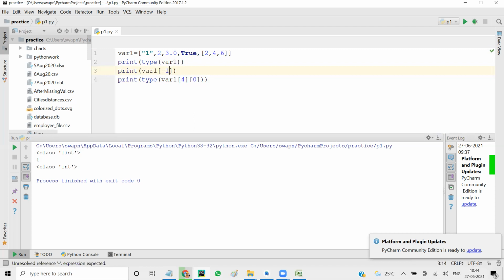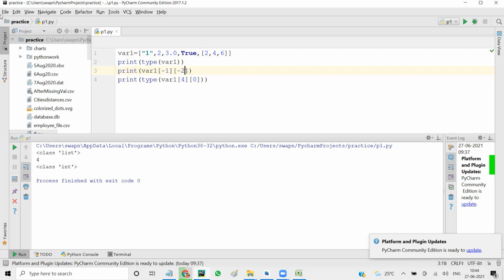For example, here if I say print var of -1, you get the last index. And here if I say -2, this is what you asked, you get 4. So every concept that we discussed in string holds true here about indexing.